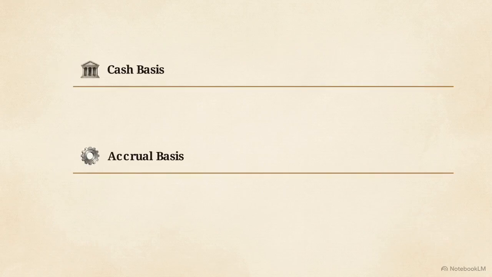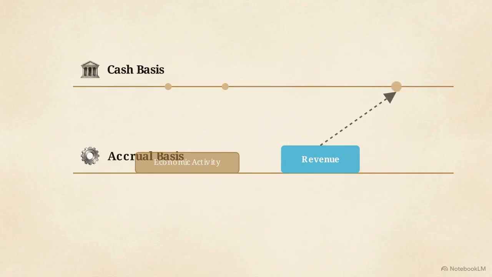We see the difference on this split-screen timeline. Rather than tracking isolated bursts of cash moving on the top, accrual accounting tracks the smooth blocks of actual economic operations on the bottom, recording effects precisely when they occur. This relies on the revenue recognition principle. Revenues are recorded strictly in the period they are earned, regardless of a delayed cash receipt.